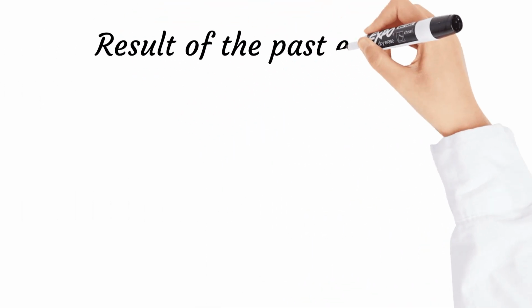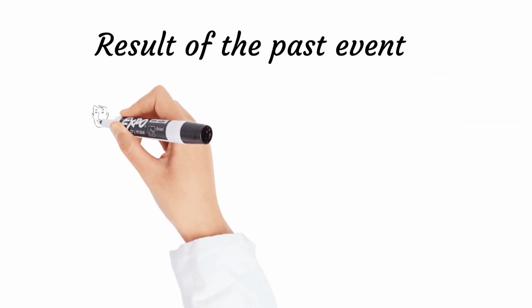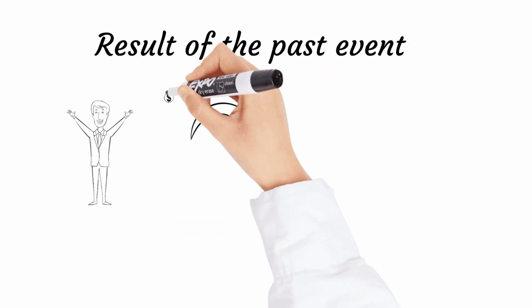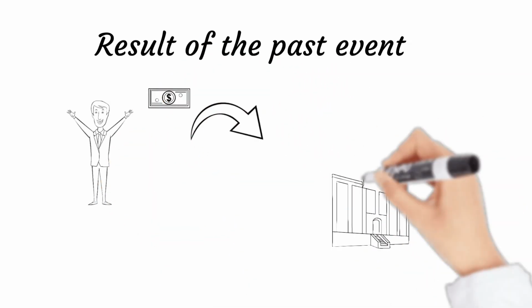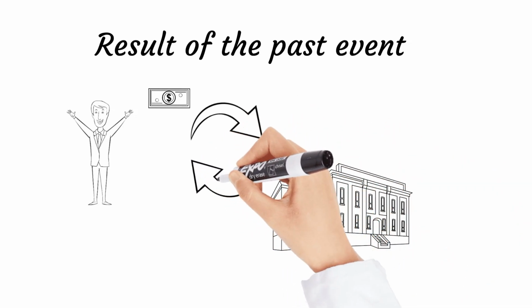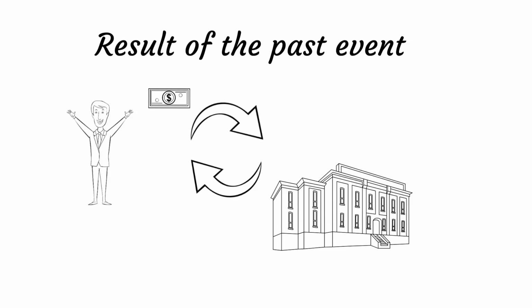This part of the definition is actually self-definitive and refers to the fact that asset is owned by the entity as a result of the financial transaction in the past. For example, acquisition of the building or cash received as a result of loan provided by the bank.